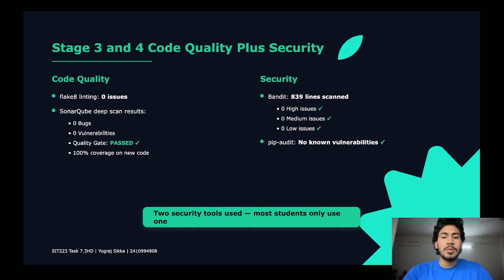So now let's discuss stage 3 and stage 4, which are code quality and security. After testing, the pipeline checks the code quality and security. For quality, Flake8 found zero issues. SonarQube also showed zero bugs and zero vulnerabilities, and then the quality gate passed. For security, Bandit scanned 839 lines of code and found no issues. Then Pip audit confirmed that there were no vulnerabilities in our dependencies or in our working project.